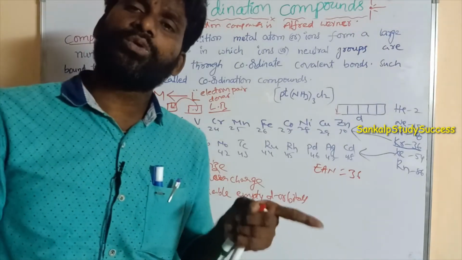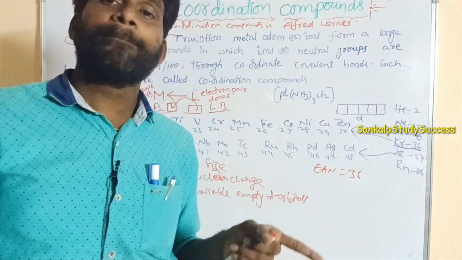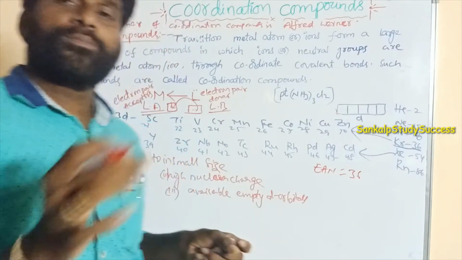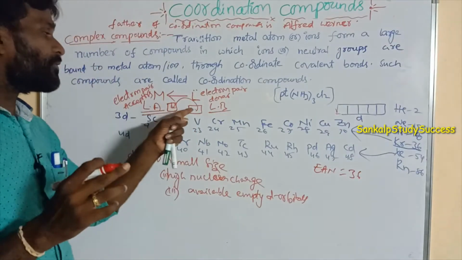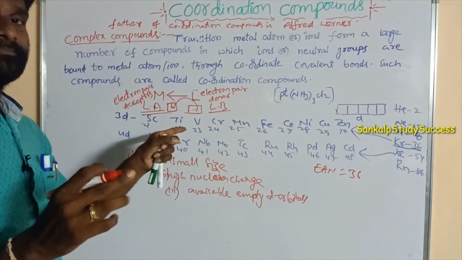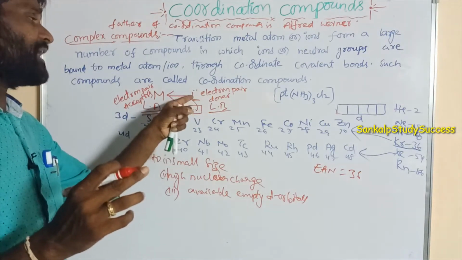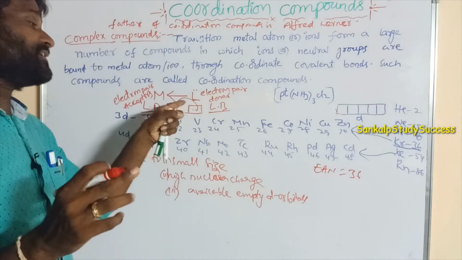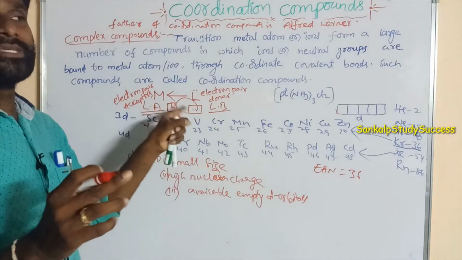This is like a covalent bond, sharing of an electron pair, but it is not a simple covalent bond. It is a coordinate covalent bond. Why? A coordinate covalent bond is a covalent bond in which one of the atoms contributes both of the electrons in the shared electron pair.